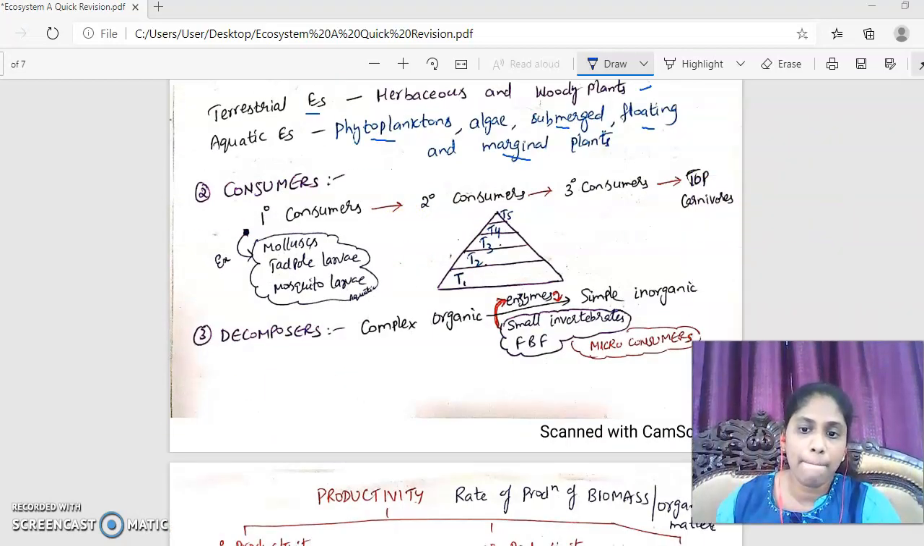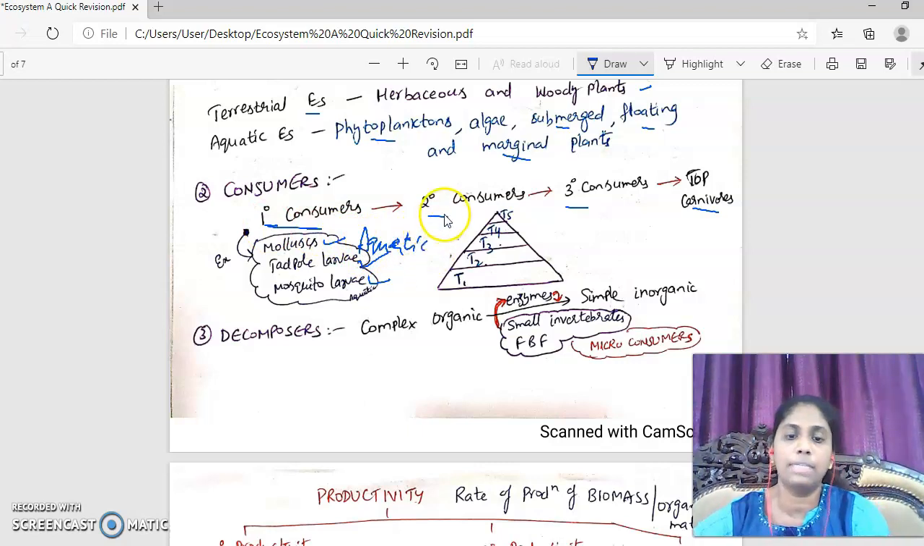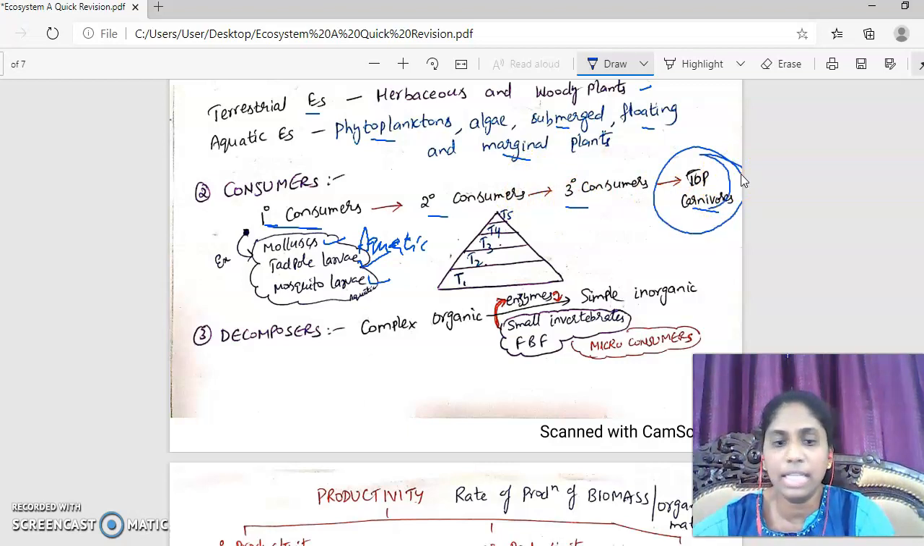Now, consumers are of different types: primary consumers, secondary consumers, tertiary consumers, and top carnivores. Now NCERT point, very important: mollusks, tadpole larvae, and mosquito larvae. All these three are best examples for primary consumers in aquatic ecosystem. Now primary consumers are eaten up by secondary consumers, which further down the line are eaten up by tertiary, and they are eaten up by top carnivores. Top carnivores are never eaten by anybody unless they are dead. Now, if you call this an ecological pyramid, trophic level 1, followed by trophic level 2, then 3,